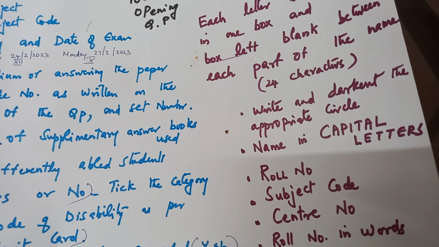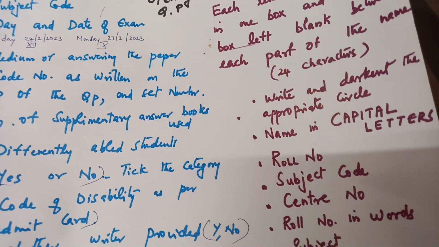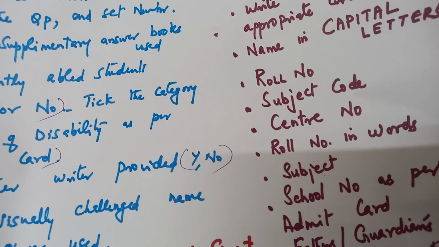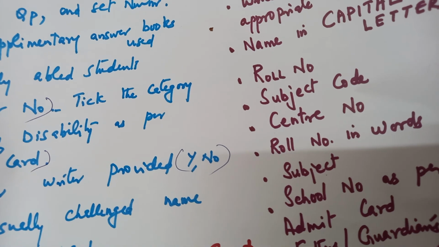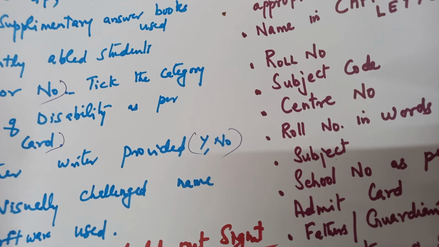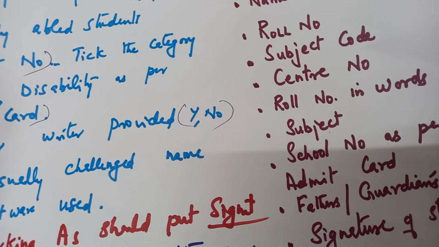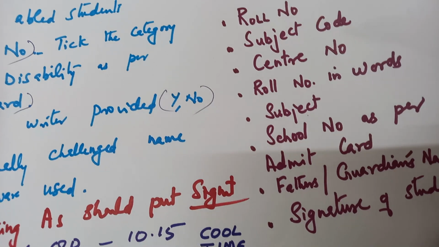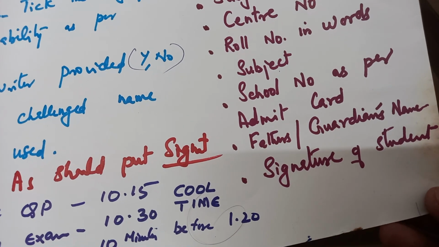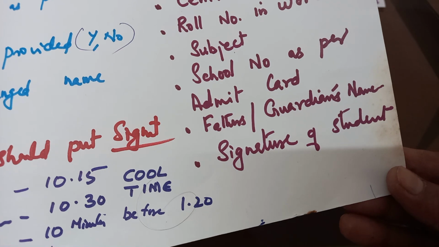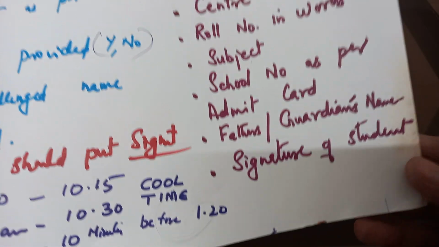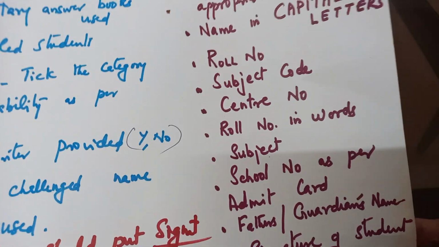Write and darken the appropriate circles: name in capital letters, then roll number, subject code, center number. Children, listen carefully to the center code given by the assistant superintendent and write that. Then roll number in words, and the school number as per the admit card. In your admit card, the school number will also be written. Then the father's or guardian's name and the signature of the student.